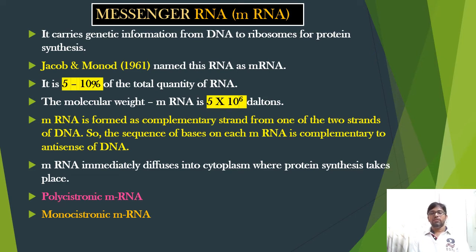But in eukaryotes, mRNA translates a single polypeptide chain. Such mRNA is known as monocistronic mRNA. Polycistronic mRNA translates more than one polypeptide chain, whereas monocistronic mRNA translates only a single polypeptide chain.